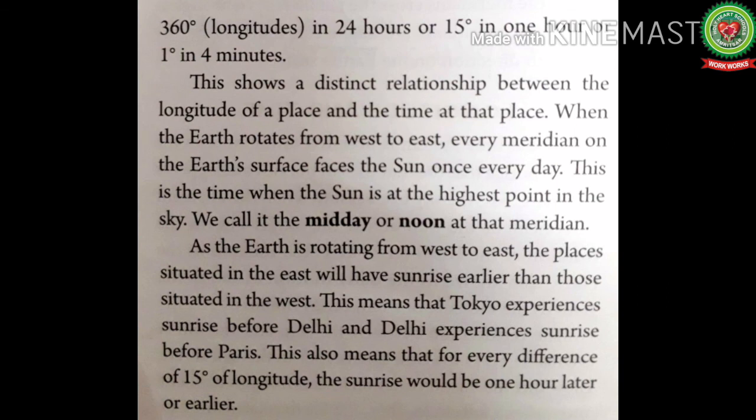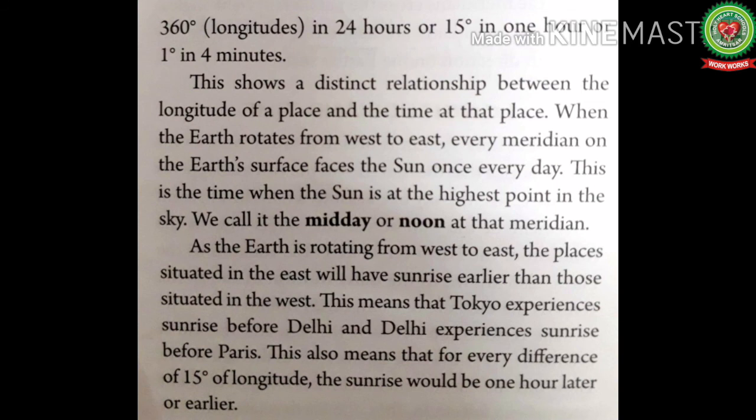When the earth rotates from west to east, every meridian on the earth's surface faces the sun once every day. This is the time when the sun is at the highest point in the sky. We call it the midday or noon at that meridian. As the earth is rotating from west to east, the places situated in the east will have sunrise early. For example, India experiences sunrise earlier than America.